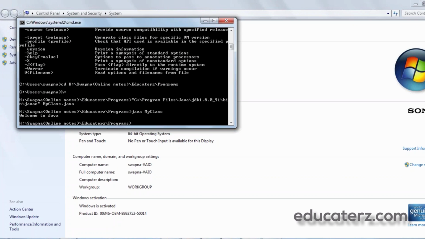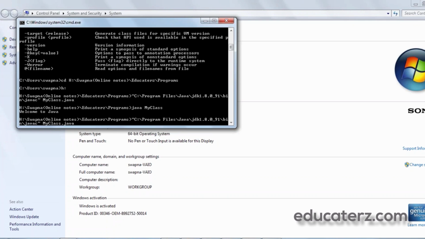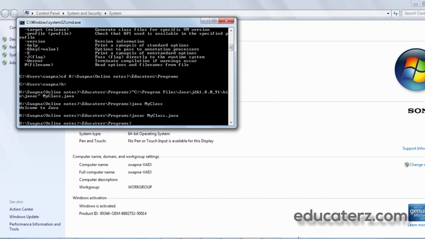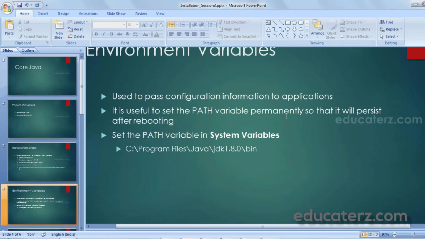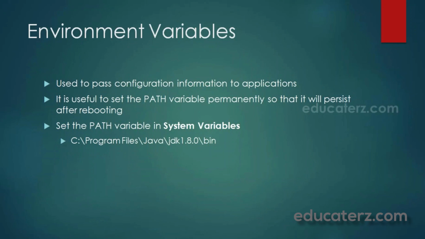Now when I compile the same program without using the entire path, just use javac and compile. Yes, it is compiled, and now run java my class. So you can see welcome to Java. So environment variables are basically for giving configuration information to the applications. So this is how we set the path variable in the system variables.